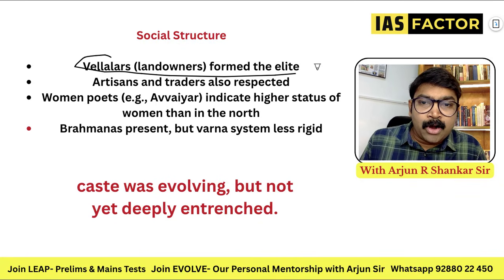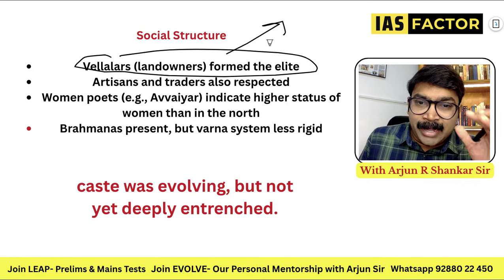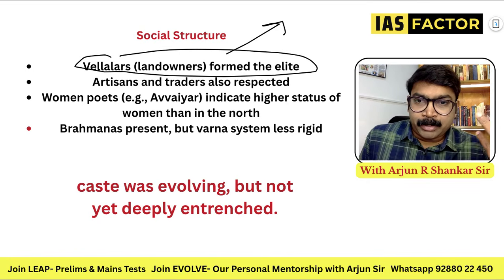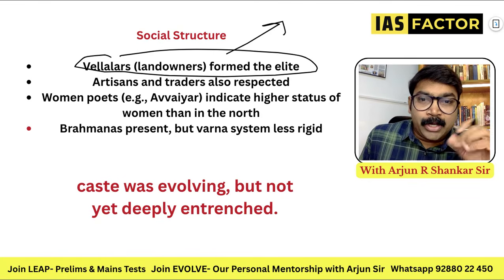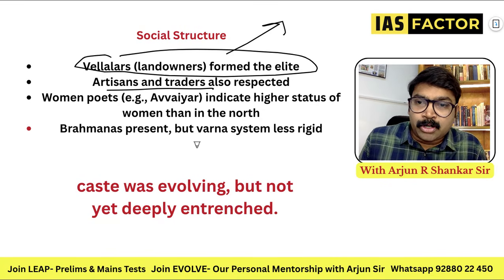Vellalas or landowners formed the elite people. They were the richest people. They were kind of feudatory. Like you say, landowners later became like kingship. They controlled everything. They are called Vellalas. And artisans and traders were also respected.